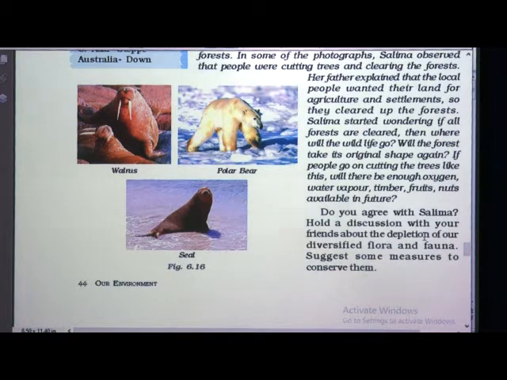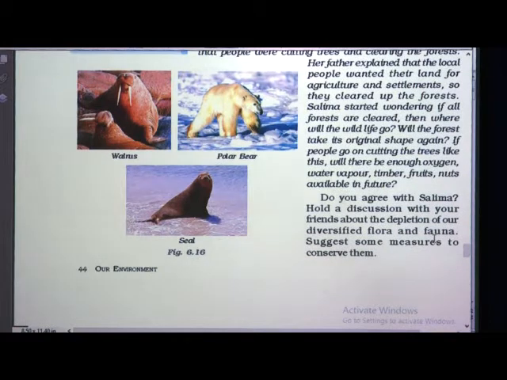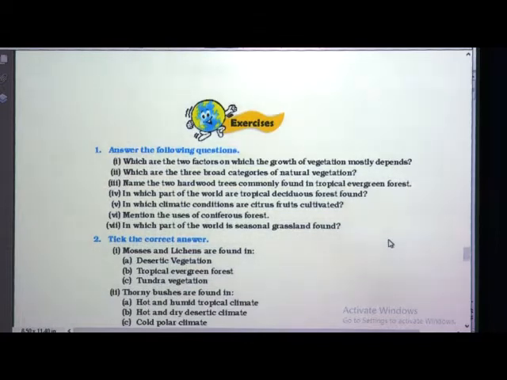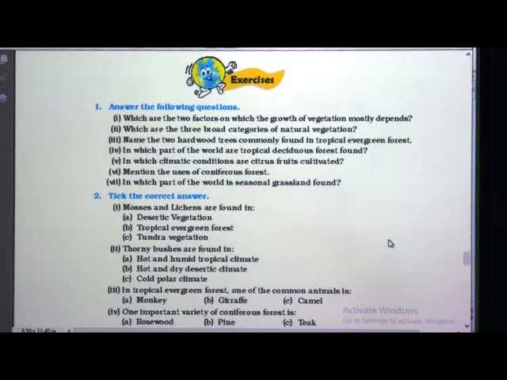If this thing happens continuously, the wildlife as well as many other things like oxygen, water vapor, whatever is required for the living beings will disappear. So, I hope you understood the lesson.